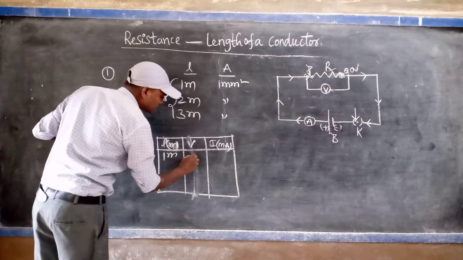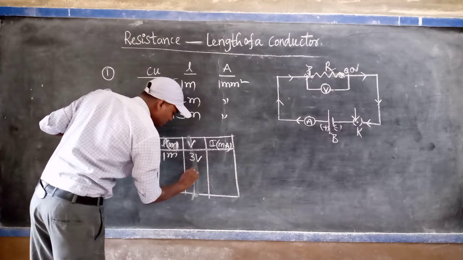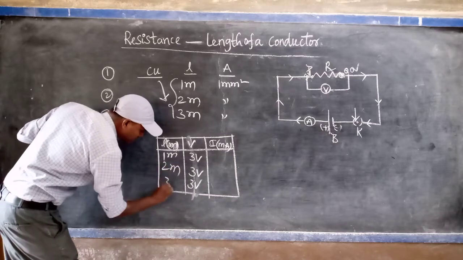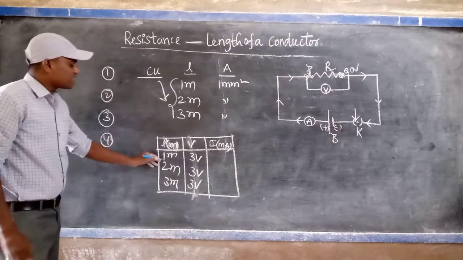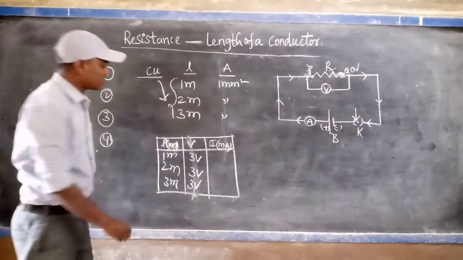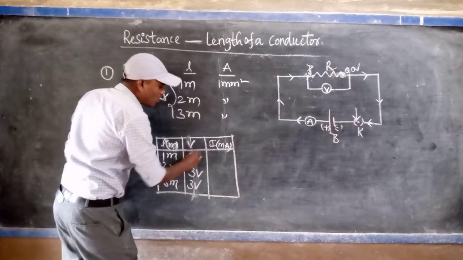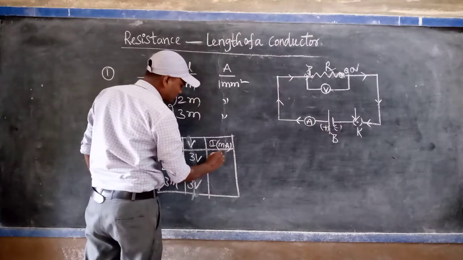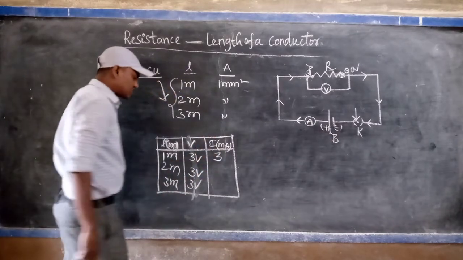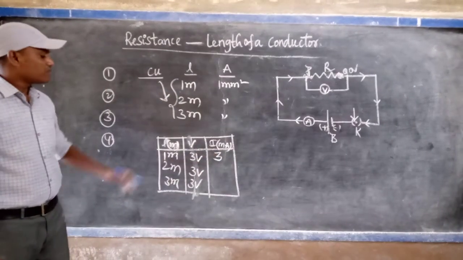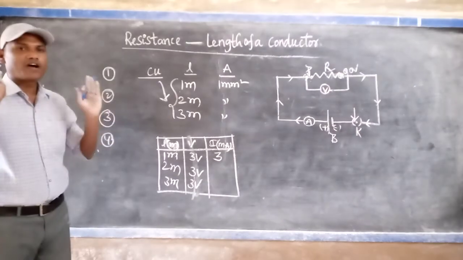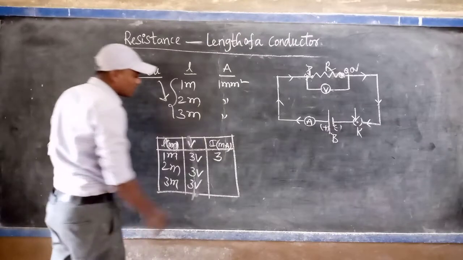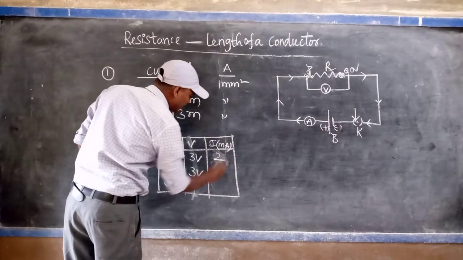Voltage is, for example, here also 3 volts. For 2 meter, 3 meter. First, in case of 1 meter length, just for your understanding only, how many milliamperes of current is flowing through this? For example, 3 milliampere current, just for understanding, not the exact value. Or maybe 2 milliampere.